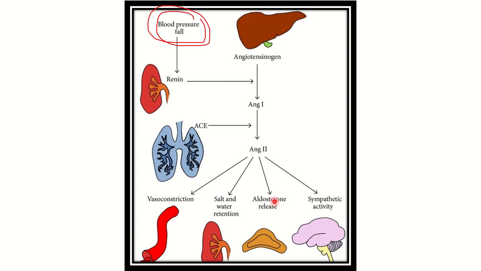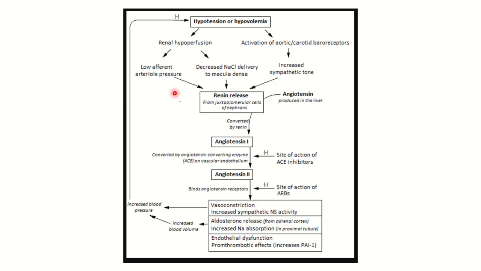So angiotensin 2 causes vasoconstriction, causes salt and water retention, releases aldosterone, and also causes sympathetic activity. These four important works are done by angiotensin 2, and it is very important for body action in acute and chronic cases also.